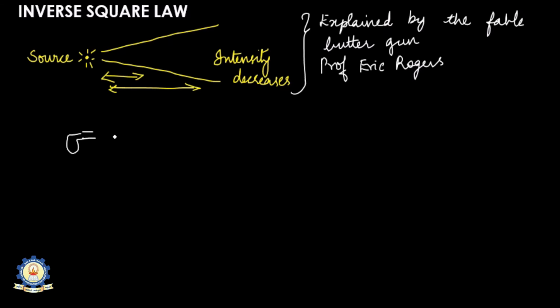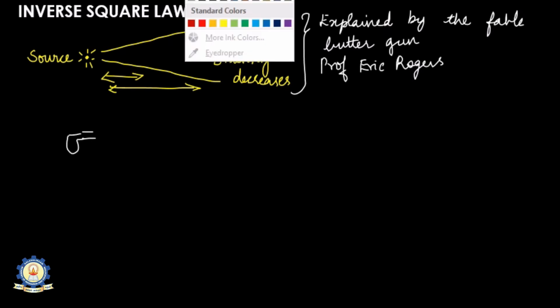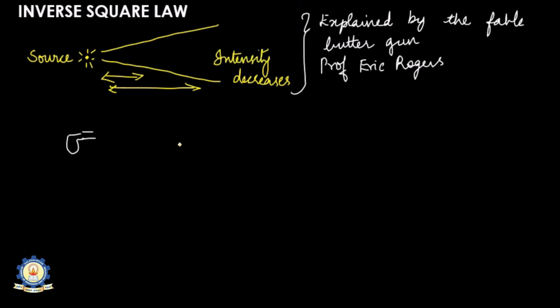The restaurant owner invents a butter gun with melted butter in the handle, which can be squirted out in straight lines of butter. Here is a piece of toast, and the lines of butter go out and hit it all over.